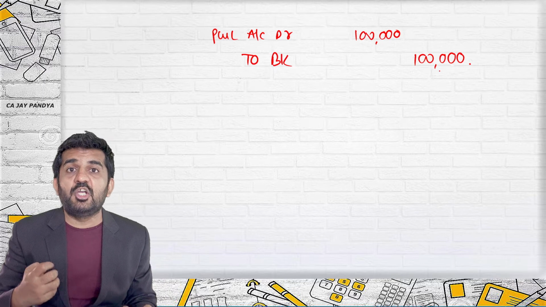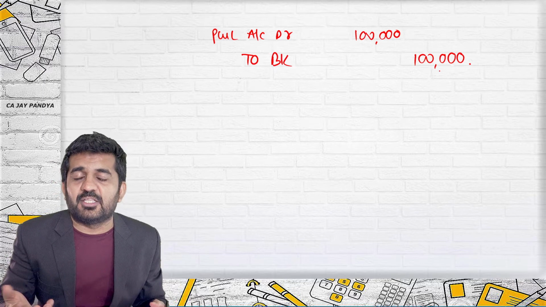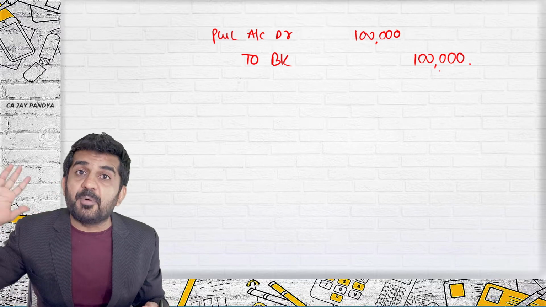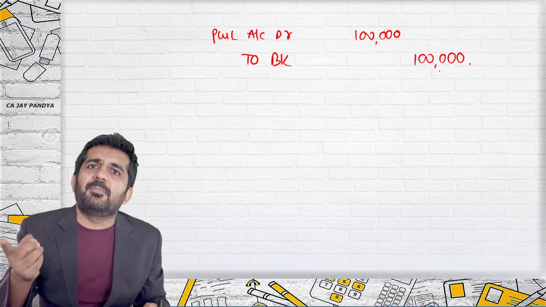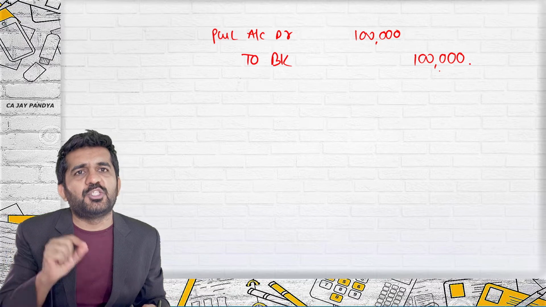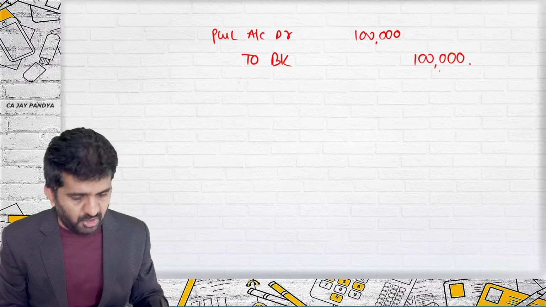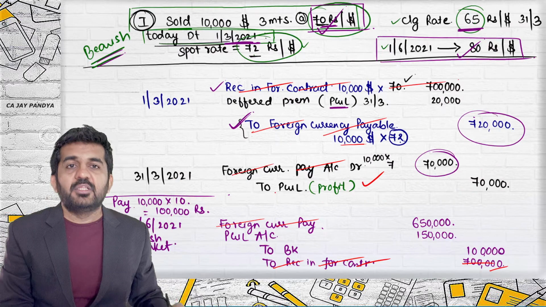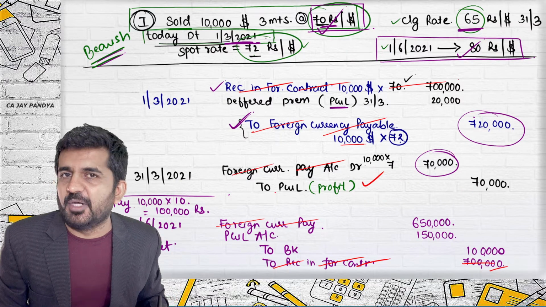Sir, now I will not be selling that $10,000, or now I will not be purchasing that $10,000. Yes, but it will be from market. The journal entry will be as good as you are purchasing any other product. But this is how the settlement of forward contract is to be done.